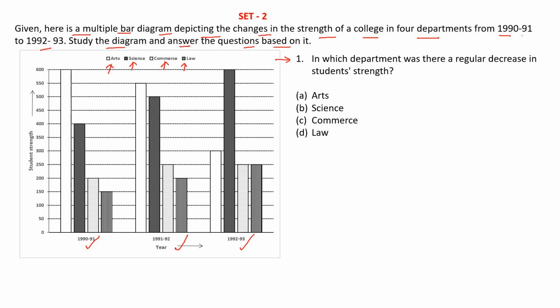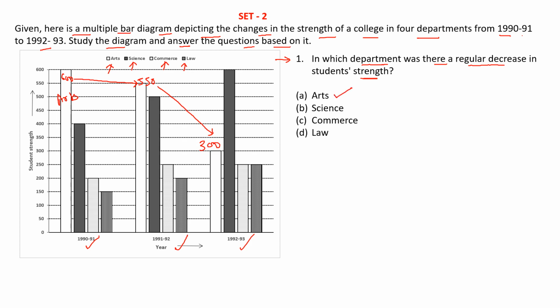It is saying: in which department was there a regular decrease in the student strength. So we need to look at the decrease in the strength. This question can be answered by looking at the graph easily. If we see arts, it is 600, then it is decreasing to 550, then it is decreasing to 300. So it is gradually decreasing, so our answer is arts.